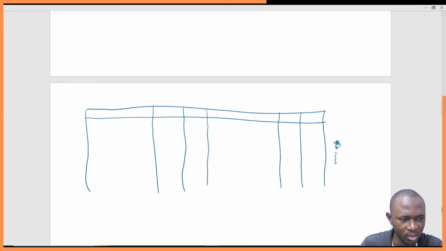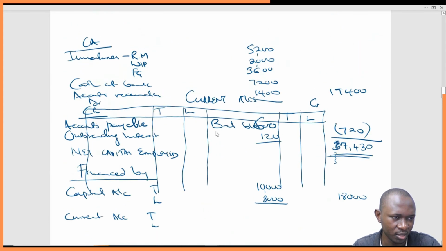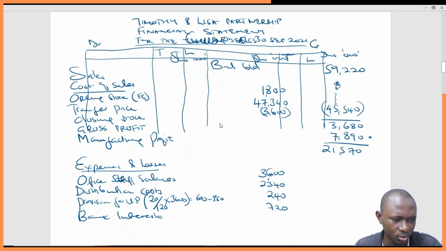So we'll call them current accounts. This is Timothy, Lisa. Of course, this is the debit side, that is the credit side, and we'll start with the balance brought down for both Timothy and Lisa. It's a credit account.